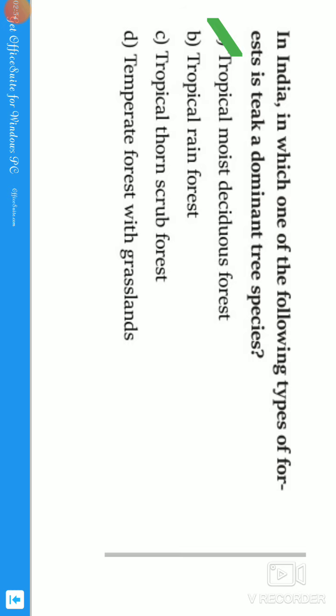The deciduous forest means the trees shed their leaves once in a year, guys. These are a few characteristics so that we can answer the question easily. So in this question, teak is dominant in the tropical moist deciduous forest. The first statement is the correct answer. Let us move to the second question.